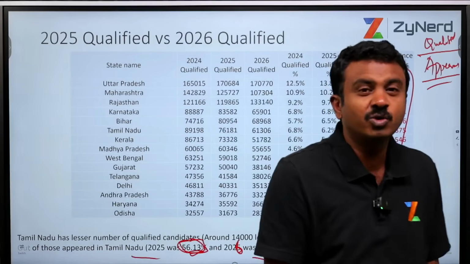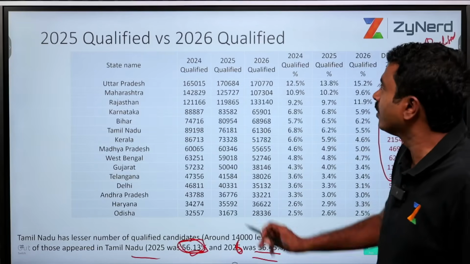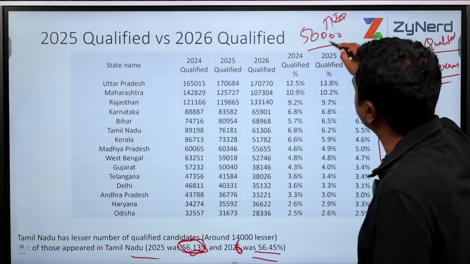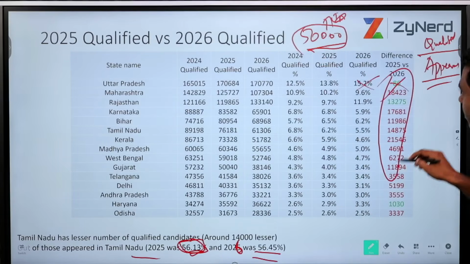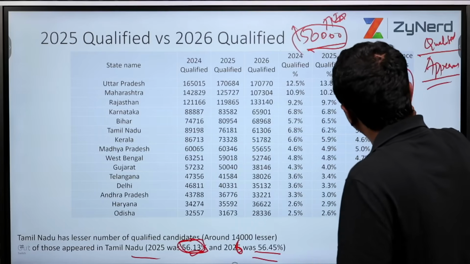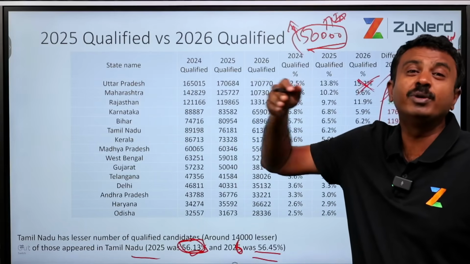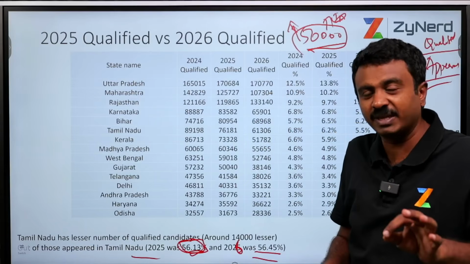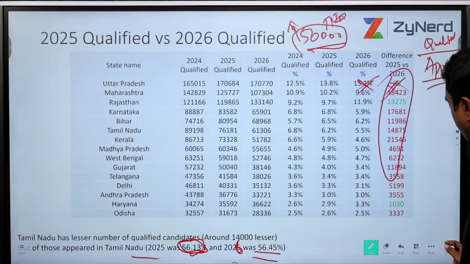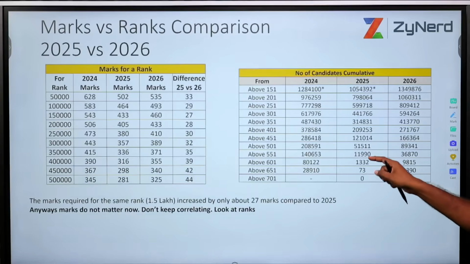Does it make a difference to you? Yeah, it makes a difference to me to tell that Tamil Nadu has performed similarly, but it does not make a difference to you. All that matters for you is, out of this 50,000, how many are above you in Tamil Nadu? If you belong to the state of Uttar Pradesh, these numbers do not matter. If my all India rank is 50,000 and I belong to Uttar Pradesh, all that matters is, within this 50,000, how many will come and compete with me? How many of them are from my state, which is Uttar Pradesh, and what will my state rank be? That is all that matters. These stats will not matter, because how many qualified in total below me doesn't matter at all. Only your rank will matter.